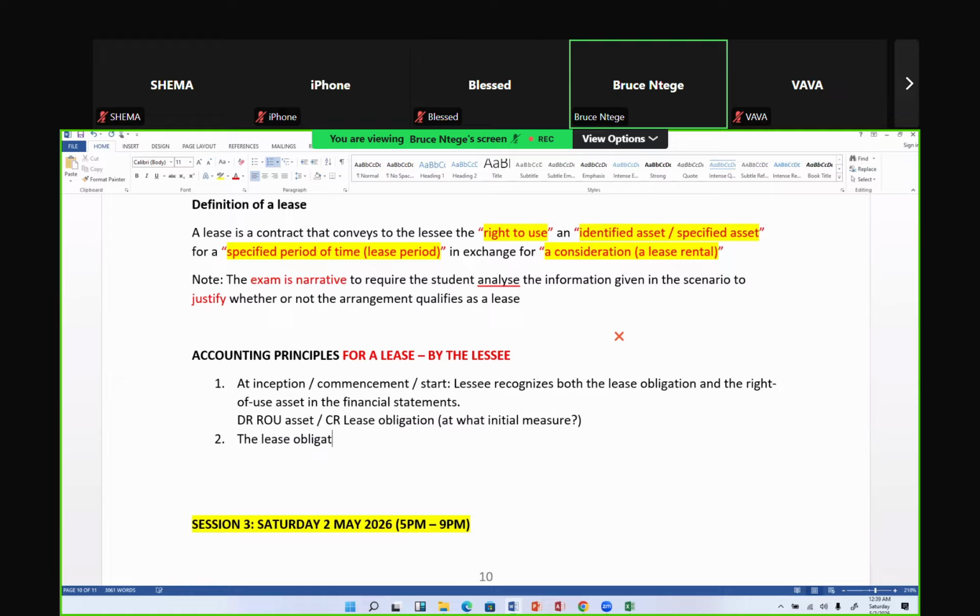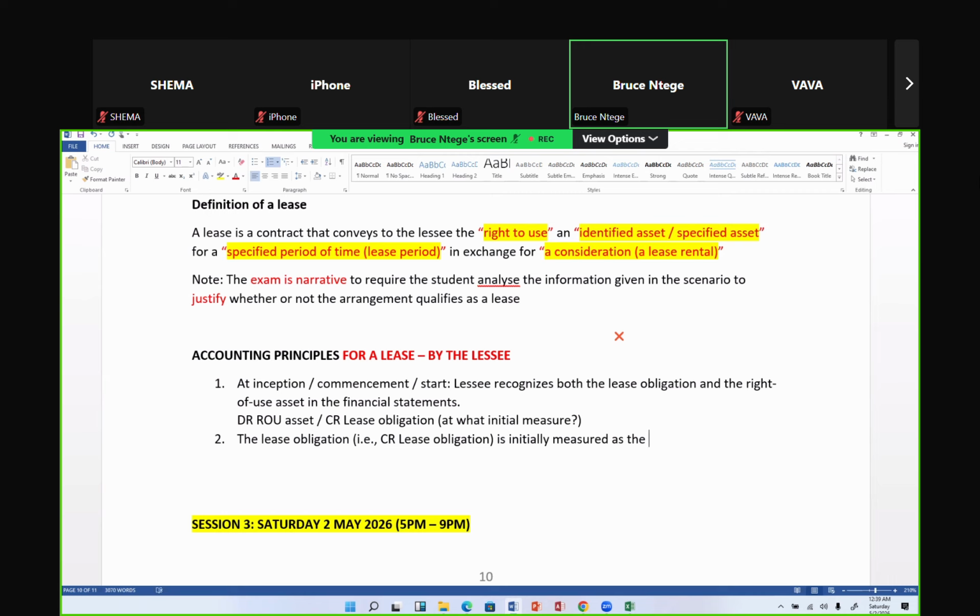So the lease obligation, that thing that you've just credited, that crediting lease obligation is initially measured as or at the present value.